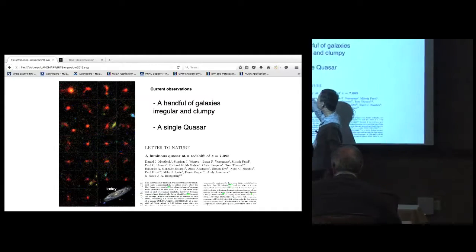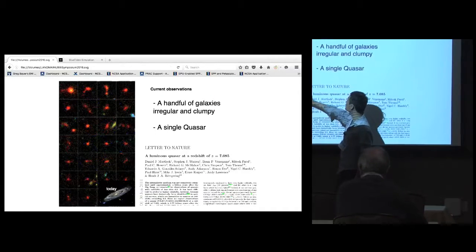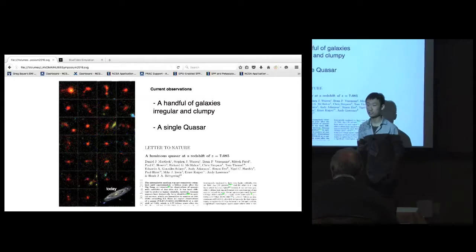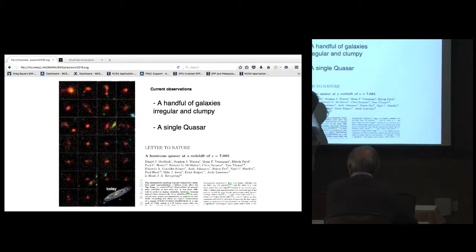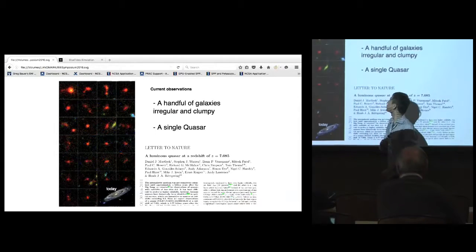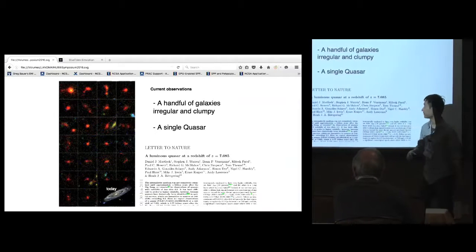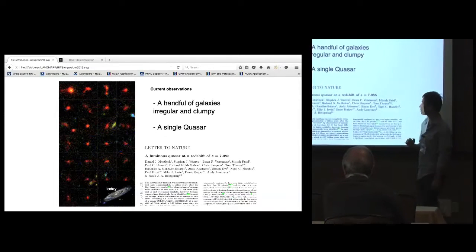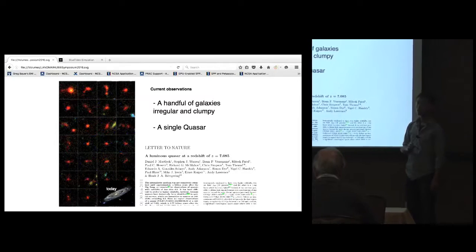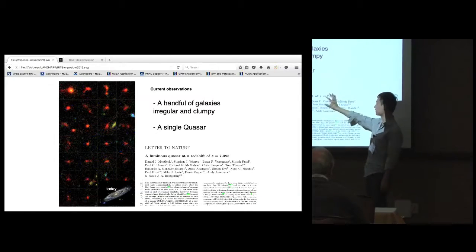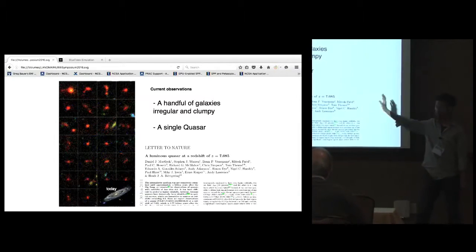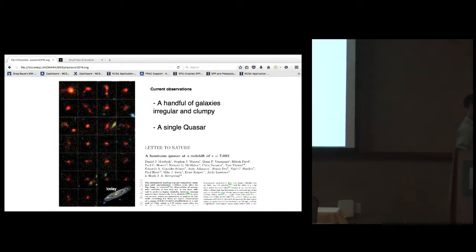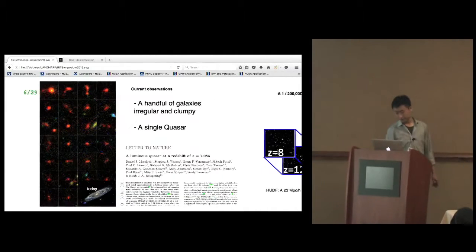So we've seen from observations, we've found a handful of galaxies, and most of them are shown here as the red blobs. They are irregular and clumpy. And it's a huge discovery when we found a single quasar in this epoch. It's at a redshift of 7. So these are the current data we have about galaxies and quasars.